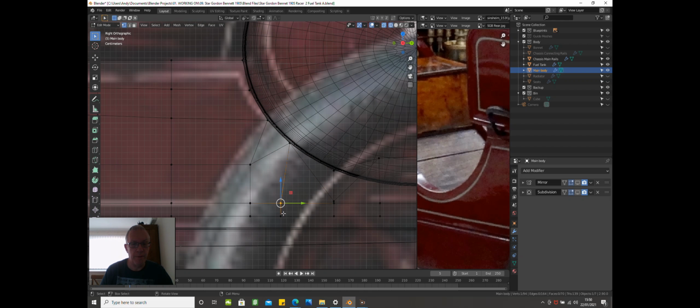I'll move these across, pull these across here, knife cut these or press J, which joins them, so that doesn't work, so press Ctrl and Z, sometimes it does that, so we'll knife cut those, that's okay.